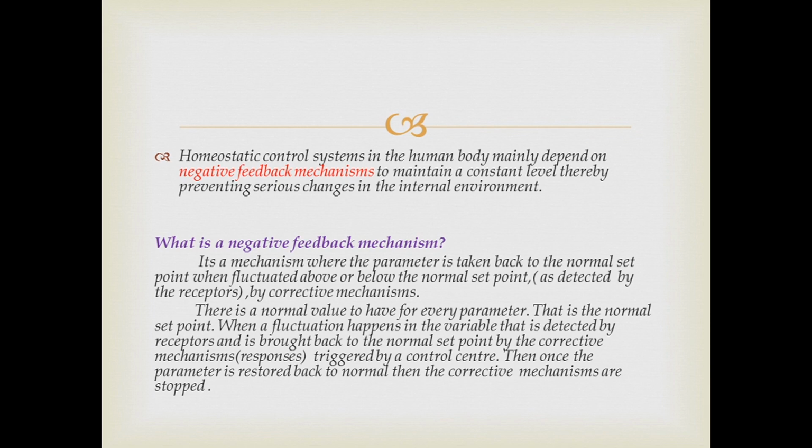So we can see that there are several characters in a negative feedback mechanism. They are first the normal set point, then a particular parameter, then there should be receptors to detect the fluctuations, then there should be a control center, and there are responses or corrective mechanisms which are done to bring the parameter back to normal. So this is the outline of every homeostatic control mechanism. Every homeostatic control mechanism that we will be discussing further.